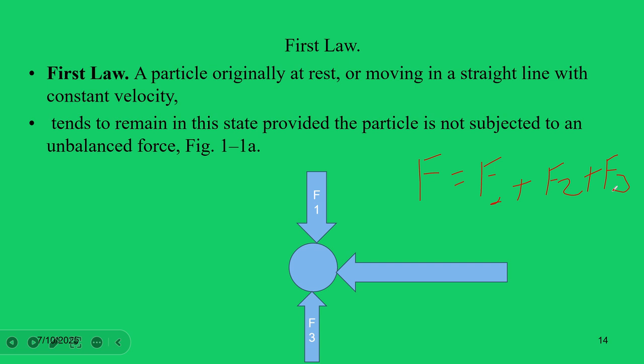Then, if an object is at rest or moves with a constant velocity, the summation of forces, that is the unbalanced force on this object, must be zero. So F must be zero. That means the summation of forces F is equal to zero.